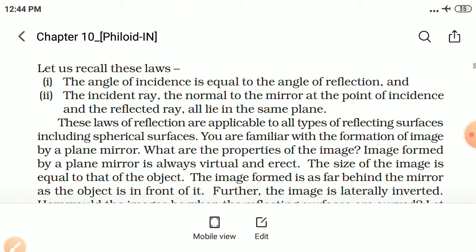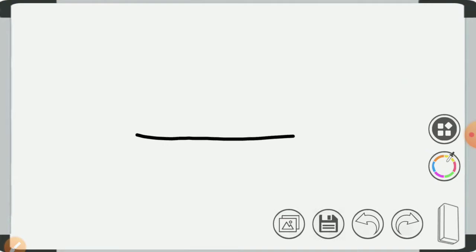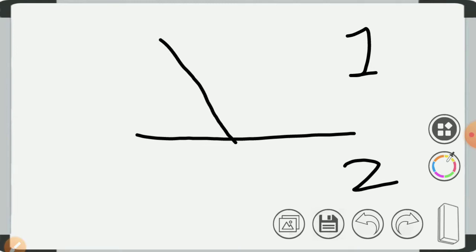Okay, this is the first law of reflection. Now second, the incident ray, the normal to the mirror at the point of incidence, and the reflected ray all lie in the same plane. Same case. Yes, this is our mirror. This is first plane and this is second plane. This is incident ray, this is reflected ray, and this is normal.